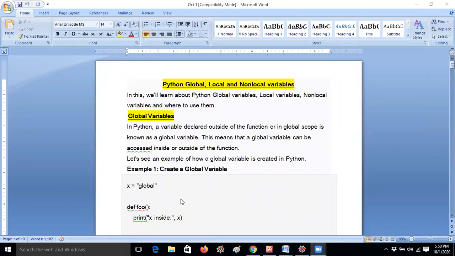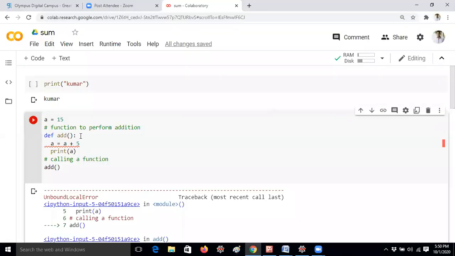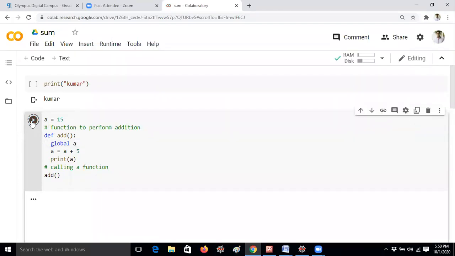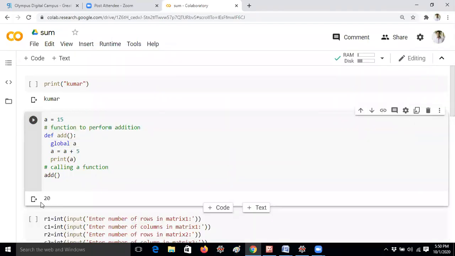Let me run it with global a here. Global a. Now I am running the program. Now I am getting 20. That is, our program is absolutely correct. So why in the above case it will not work? Now why it is working, I will tell you guys.